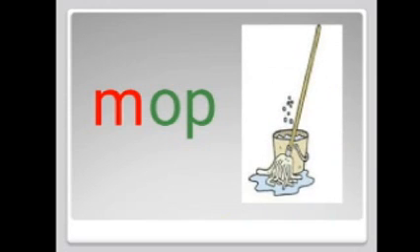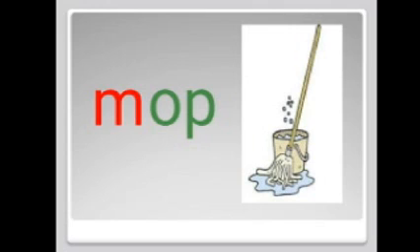Now we are going to add the letter H. The sound for the letter H is H. H op hop. Hop means a short jump on one leg. The next letter we are going to add is M. What is the sound for the letter M? It's M. M or mop. We clean the floor with a long stick called mop.